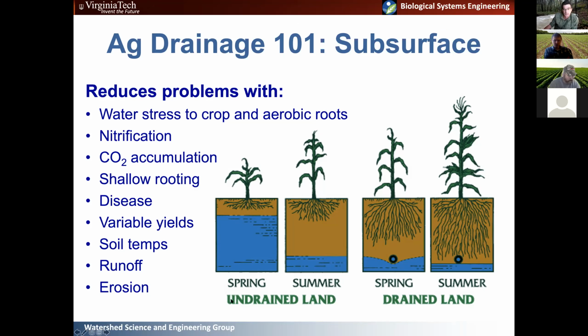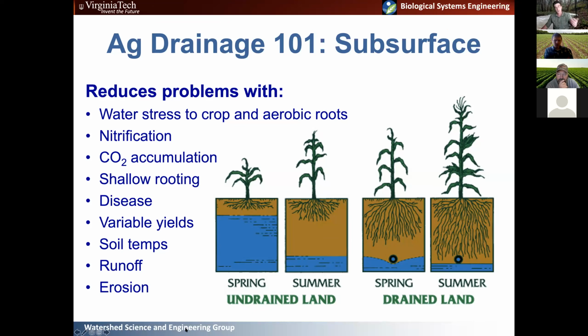So if we have undrained land, you have a very high water table in the spring, which dramatically restricts basically root development and root penetration into that saturated soil. And as a result, you get sort of stunted growth throughout the season, even after that water table has receded. And this has been pretty well documented throughout the US. On the drained land, again, in the spring, you're going to draw that water table down so you get more full root development and root penetration into that soil profile. It can access more of the nutrients, more of the water, the plant available water in that soil profile.